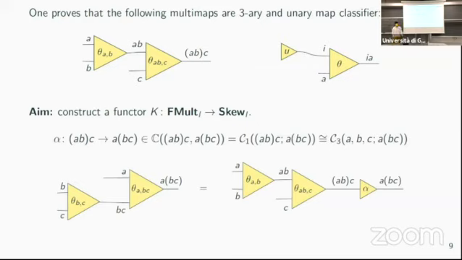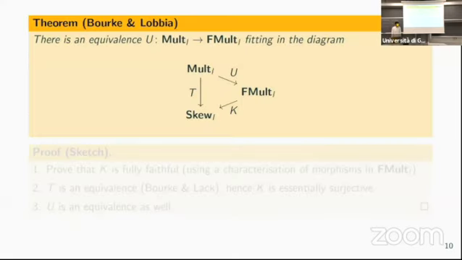And here again, left representability is crucial because to define alpha, for example, which is a map from AB times C into A times BC, since AB times C is universal, alpha will correspond to a ternary map from ABC into the right object. And so we define alpha to be the only map satisfying this equation. And similarly, we can do with the units. Okay, let's go to the theorem finally.